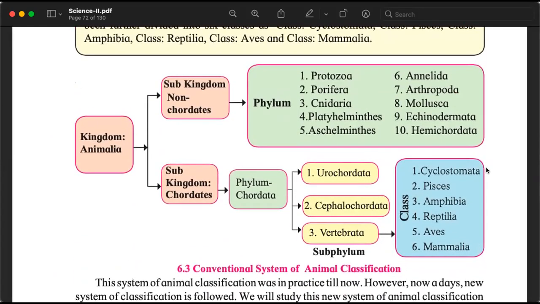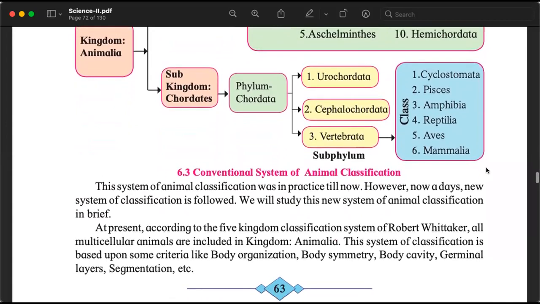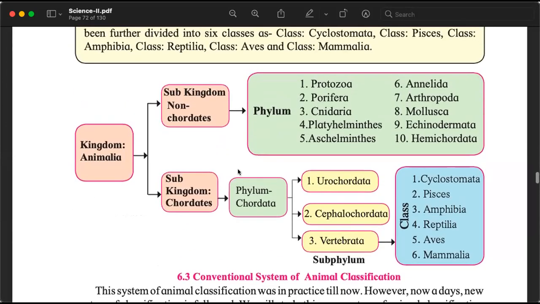And this is how the animals are classified in the traditional, conventional way. But this also changed later, and a new classification was provided, which is called the five kingdom classification by Robert Whittaker. One of the five kingdoms is Animalia, in which all the multicellular animals are classified. The only difference between the older kingdom Animalia and the new kingdom Animalia is the phylum Protozoa. Protozoa is not part of the new kingdom Animalia. Remember that. Everything else is there.